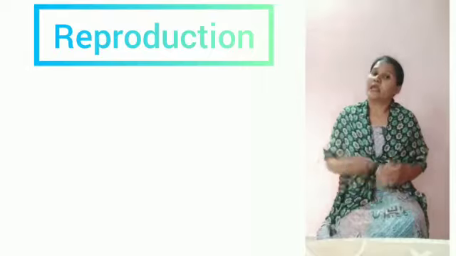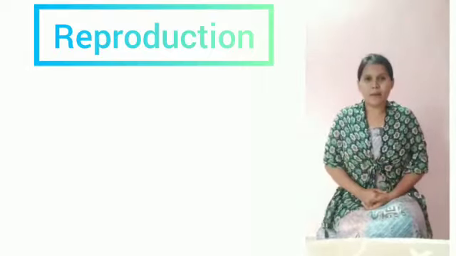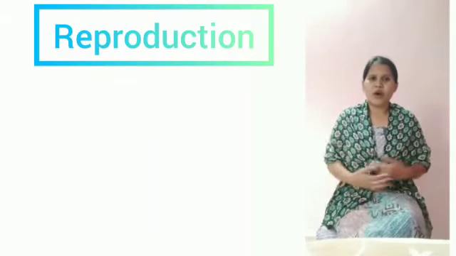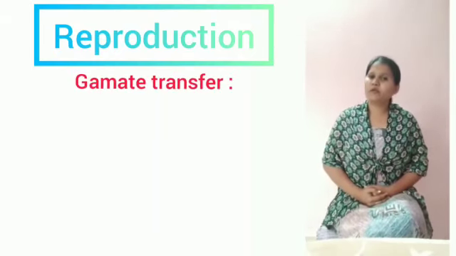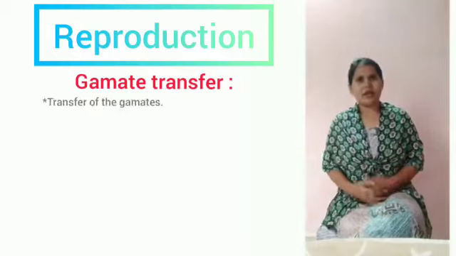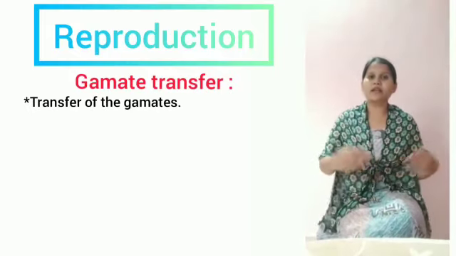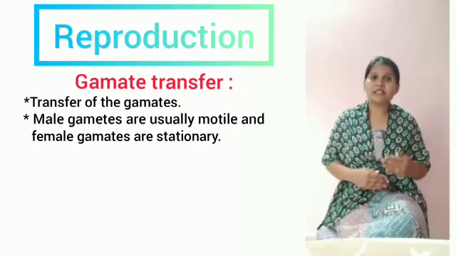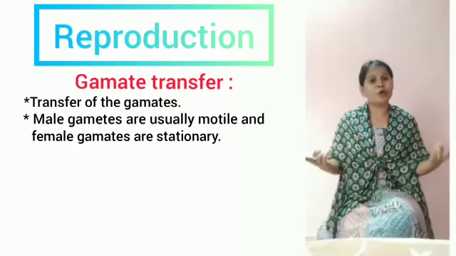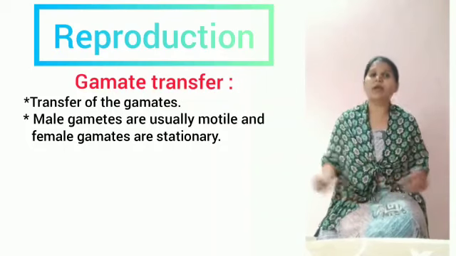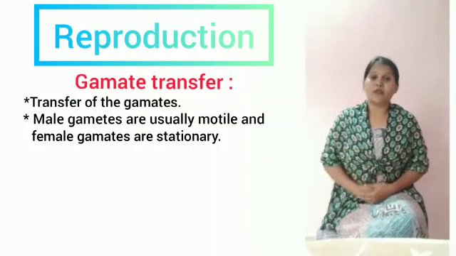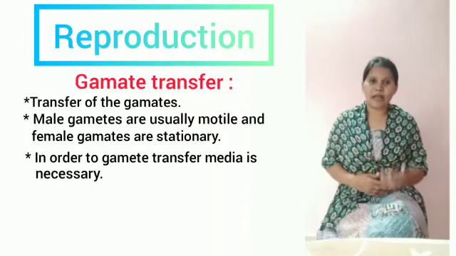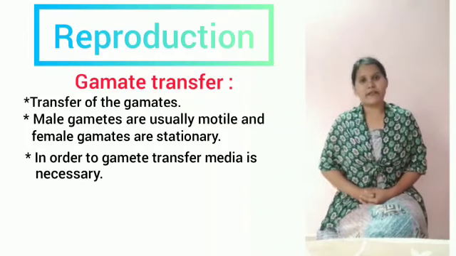Gamete transfer. In the last video, we discussed gametogenesis, that is the formation of gametes. Now coming to gamete transfer. Soon after the formation of the gametes, they have to undergo the process called fertilization. Hence, in order to facilitate this fertilization process, both the male and female gametes should be physically brought together. So how does this happen? For this process, the gametes should be transferred. How will these gametes transfer?